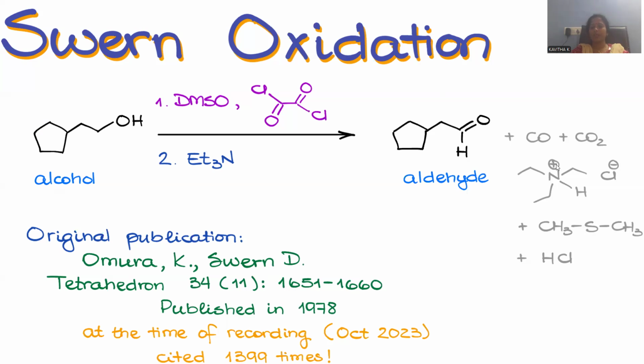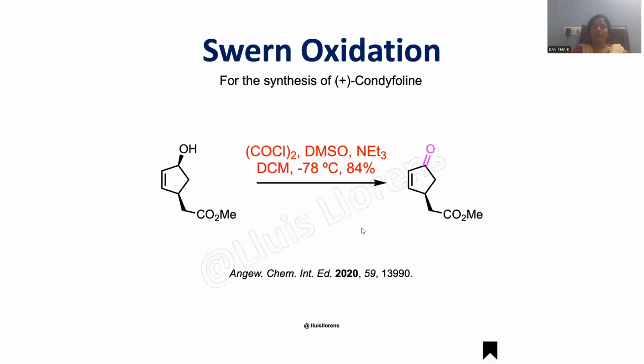In addition, carbon monoxide, carbon dioxide, dimethyl sulfide and hydrochloric acid are expected products, and we already have the amine. That amine will abstract the hydrogen, so that an iminium salt will be generated. So this is the way alcohol to aldehyde oxidation is possible. And we can observe another example pertaining to Swern oxidation.